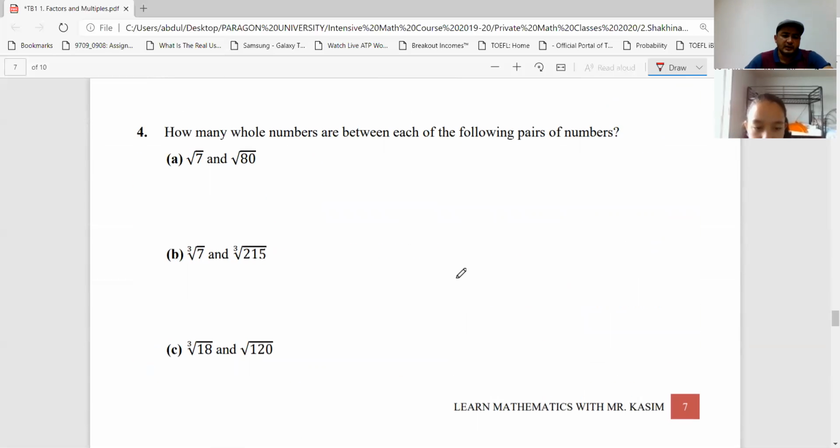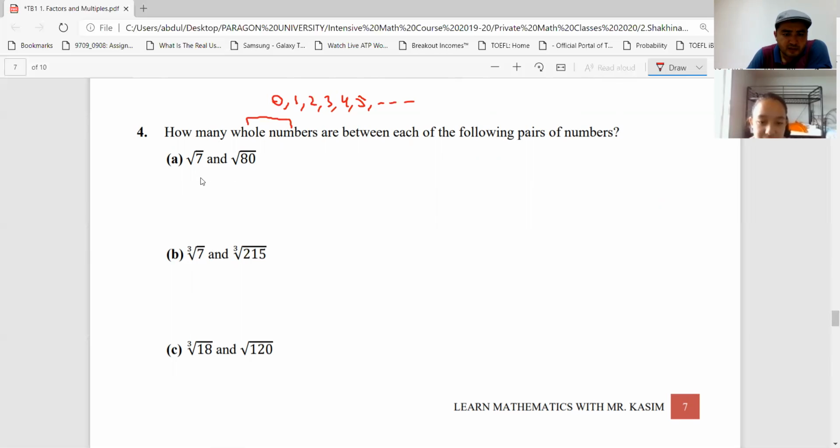These 3 questions. It says, how many whole numbers are between each of the following pairs of numbers? We know whole numbers, right? When we say whole numbers, we mean 0, 1, 2, 3, 4, 5. These are whole numbers. So what is the smallest whole number, Shahina? It is 0. What is the biggest whole number? That's like infinity, right? It never stops.